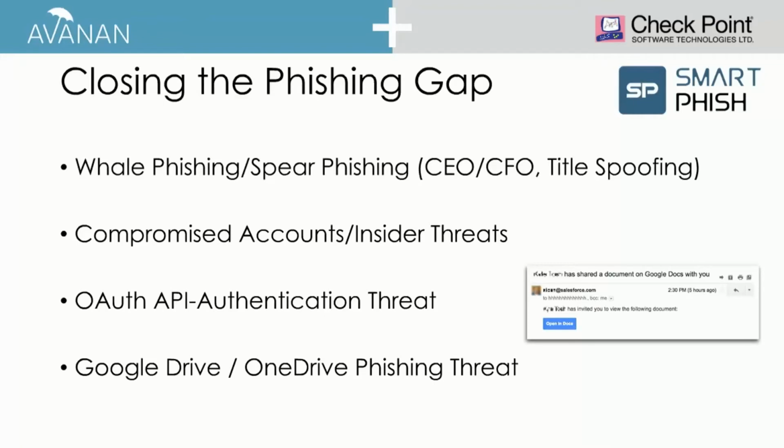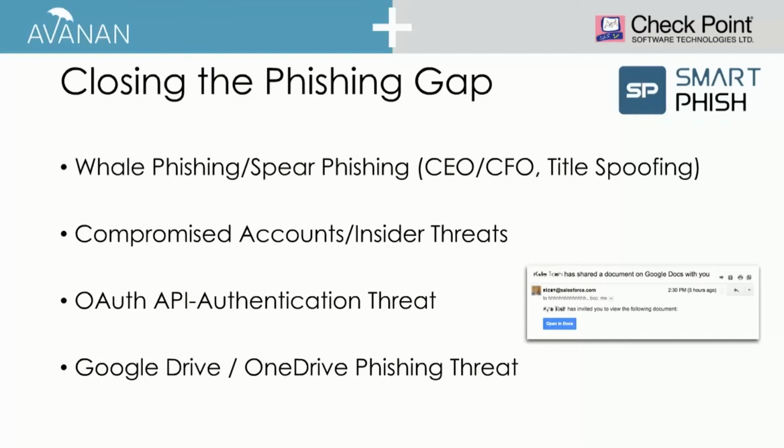So if we see another email address purporting to be the CEO, or another person with the same name but with an outside email address, we can identify those as potential spear phishing threats. So we combine that macro information from customers all over with the micro information about that specific customer.